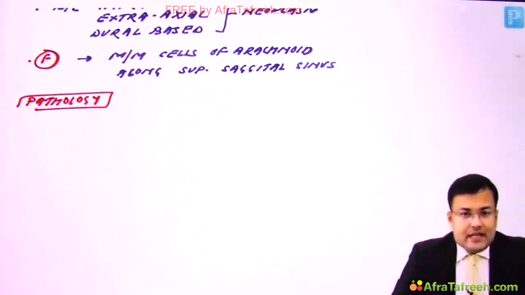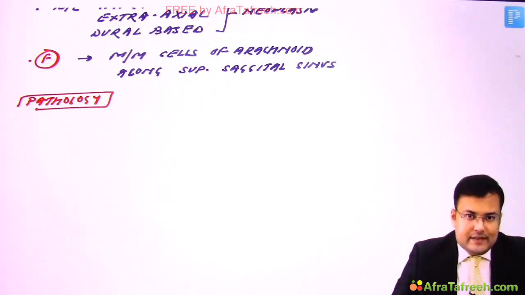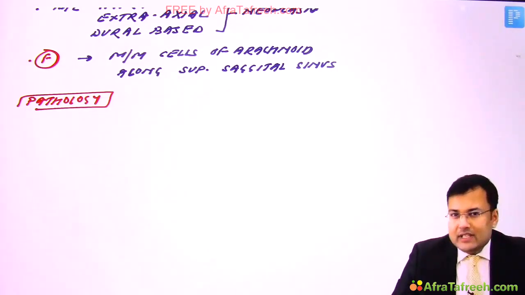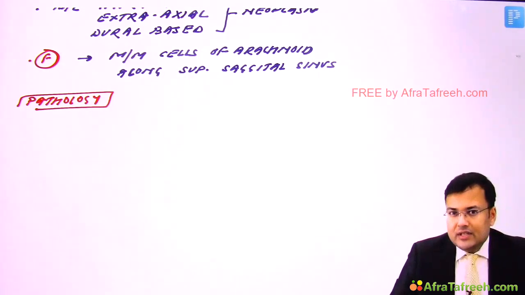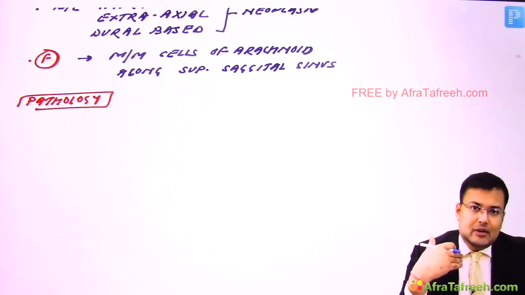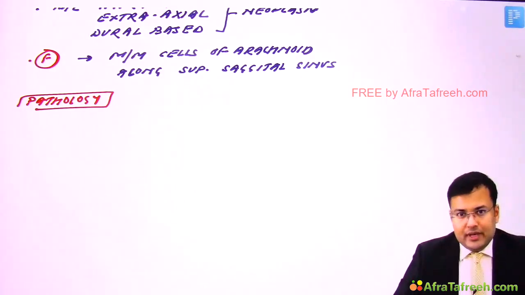What kind of calcification is seen in meningioma? There is dystrophic calcification, and the dystrophic calcification in meningioma is known as what? Psammoma bodies. And the psammoma bodies are also seen in which other conditions? Papillary carcinoma thyroid, papillary variant of RCC, serous cystadenoma ovary, and meningioma.